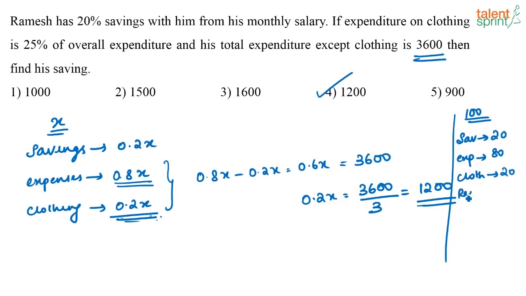So what is his remaining expenditure? His remaining expenditure is 60 rupees. Now this 60 is accounting to 3,600. So what does 20 account to? Same logic, right? You will get the same answer.